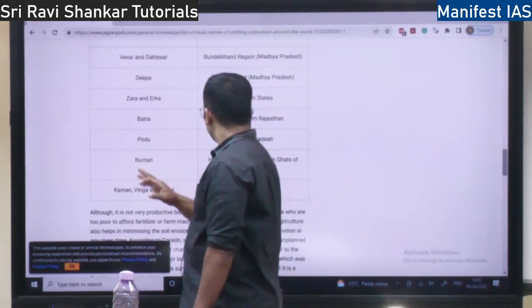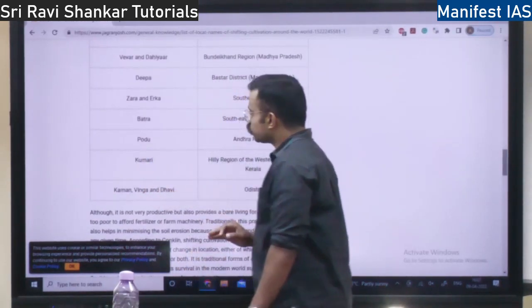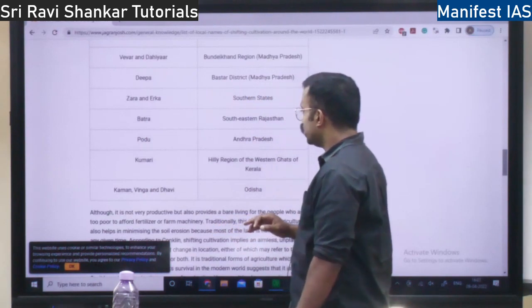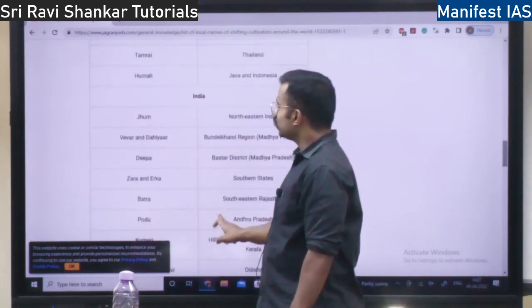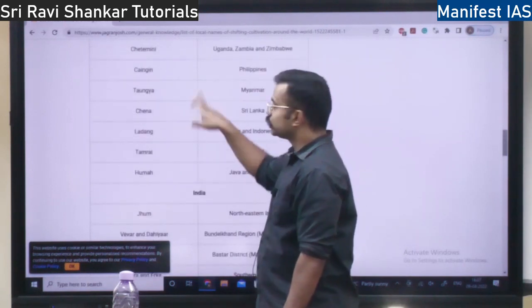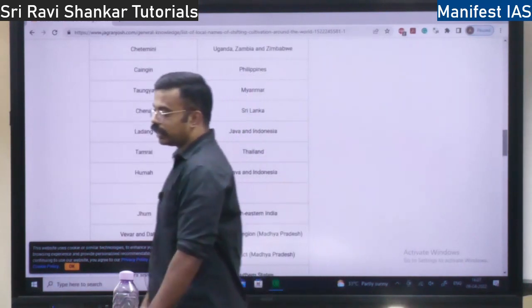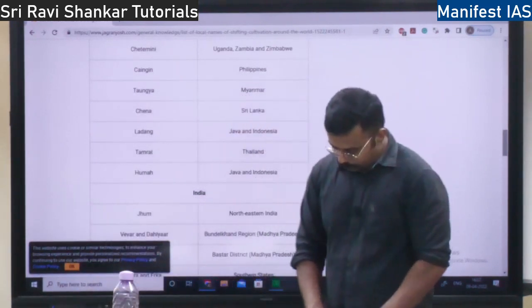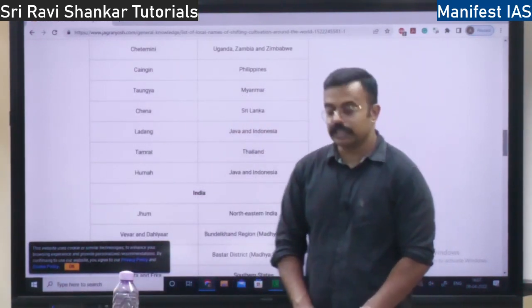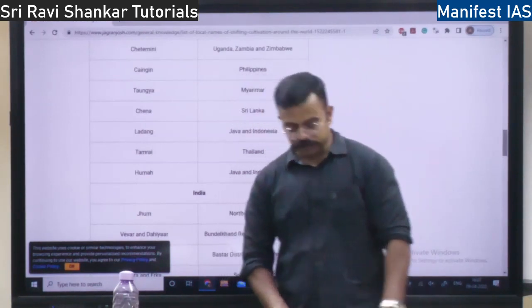Andhra Pradesh, Podu. Kerala, it is called Kumri. Odisha, Kaman, Vingya and Davi. So all these you just remember Jum in India. It is given in your NCERT. Okay, so this is about Jum cultivation, which is responsible for destruction of forest.